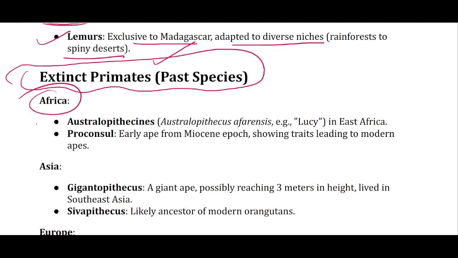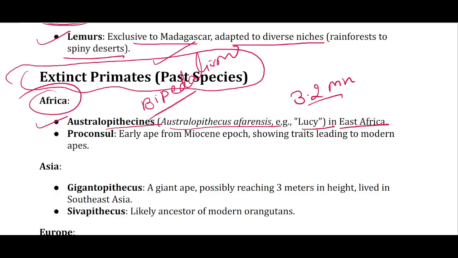In Africa, Australopithecines, such as Australopithecus afarensis or Lucy, is dated around 3.2 million years ago in East Africa. And what we learned about the bipedalism of Lucy, or Australopithecines, was by a foot that was cast in volcanic ash.